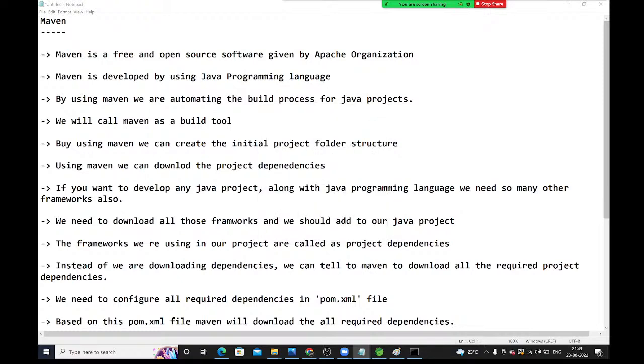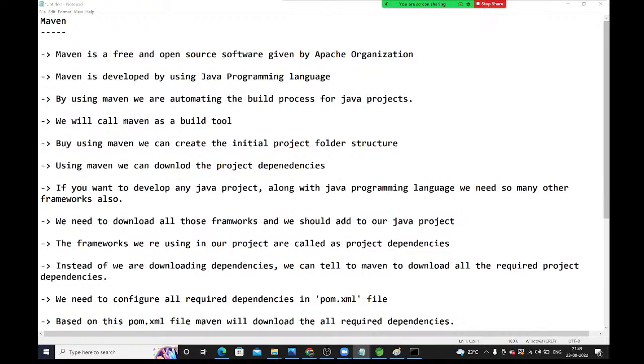See guys, instead of you downloading the required frameworks, tell Maven to download the required dependencies. Maven will do it for you. How do you tell Maven what dependencies are required?